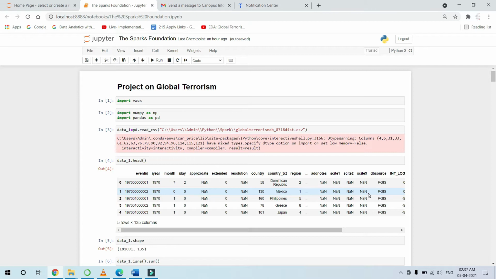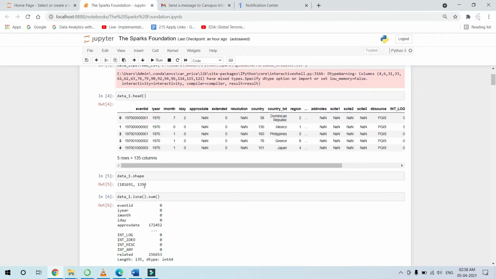Now I'm doing this project on global terrorism. It's an exploratory data analysis. So let's discuss. Here I have just imported the data and a few libraries like NumPy, Pandas and Seaborn. The shape of the data shows that it has 1,81,691 rows and 135 columns.